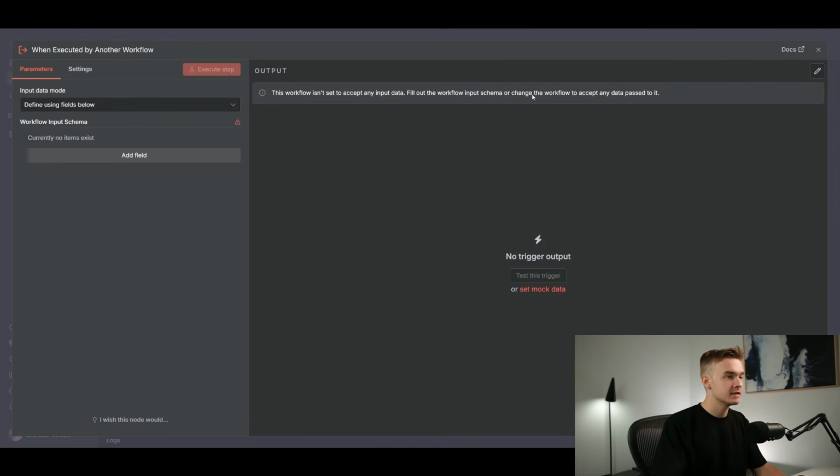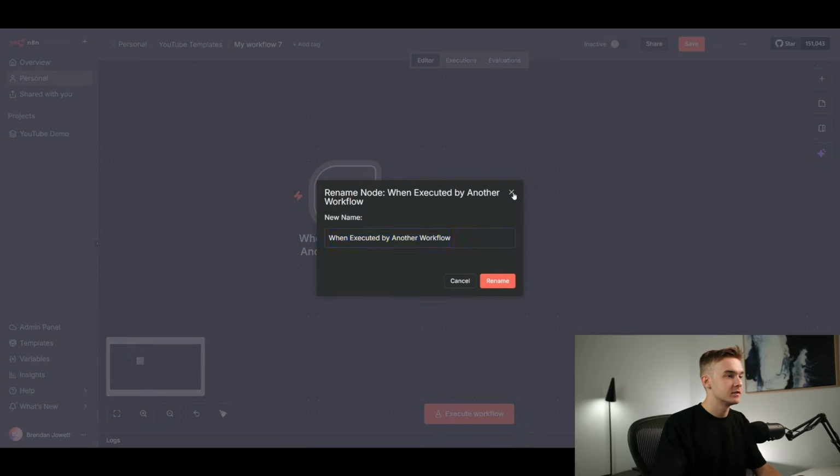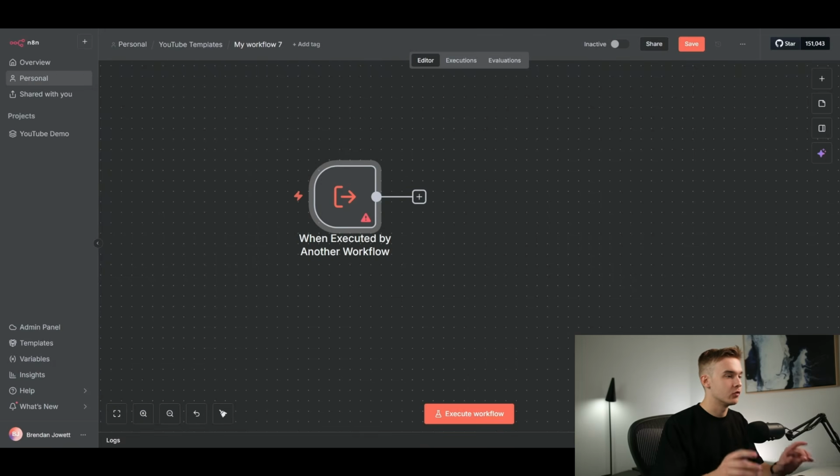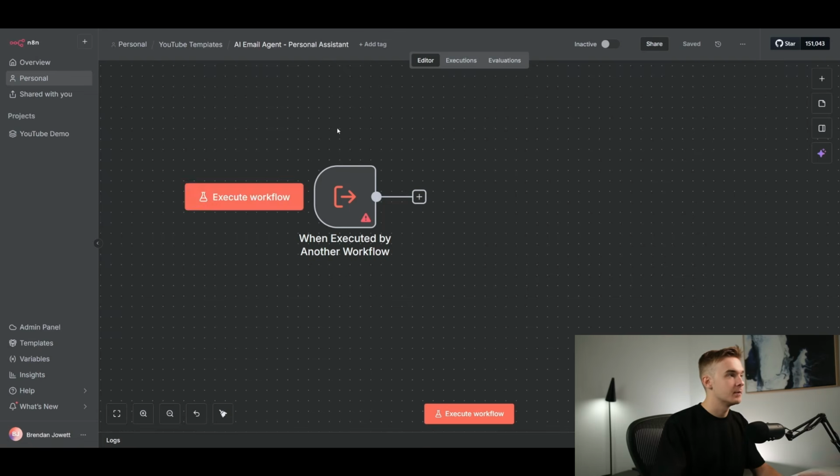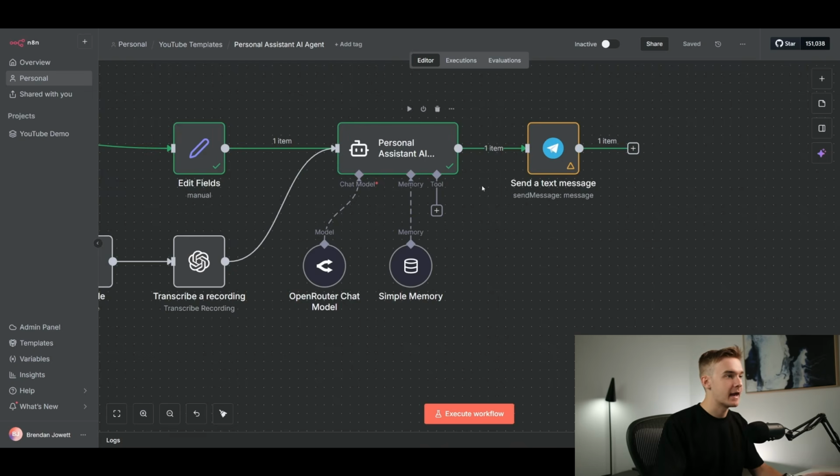So if I click on this, this is going to allow us to get all the settings necessary in order to call it essentially as its own tool, but still being its own workflow and an agent that can do its own reasoning and tool calling, although it's all going to happen based on what our other agent says. Hopefully that made sense. I'm going to go ahead and just rename this agent at the top here to our AI email agent dash personal assistant. This can be named whatever you want, of course, but do make sure to name it, as we're going to come back into our main flow here.